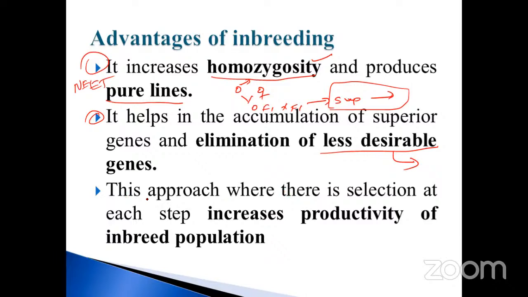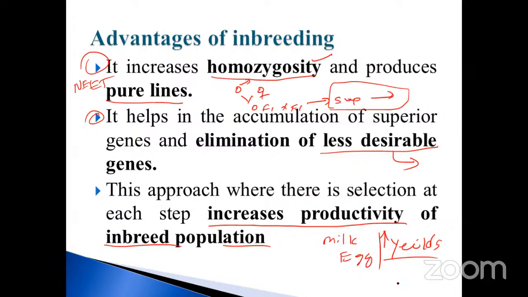And then the third one is this approach where there is a selection at each step, increasing productivity. Productivity means increasing the yield of the inbred population also. Not only that, productivity means the milk and eggs, and also the young ones in the population. Young ones are also very, very important. These are all for commercial purposes.